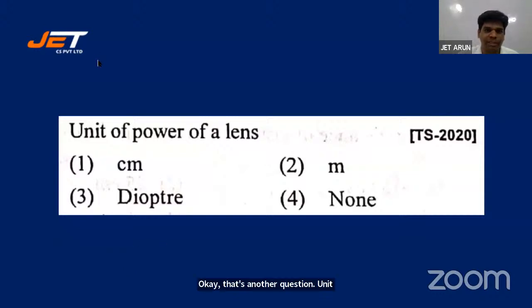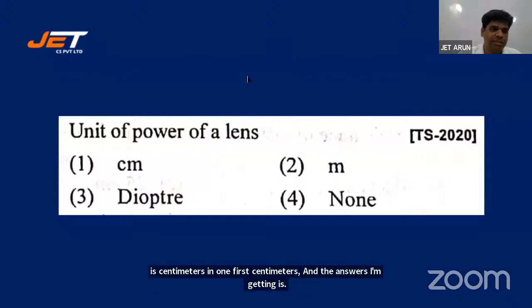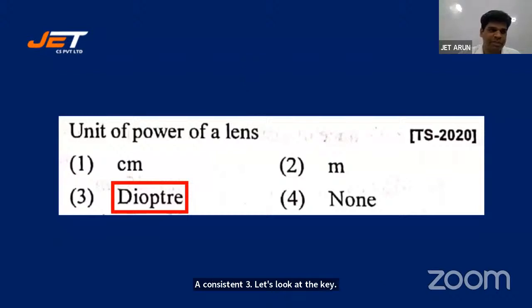Unit of power of lens is centimeter, meters, diopter, none. And the answers I'm getting is a consistent 3. Let's look at the key. Diopter is absolutely right, students.